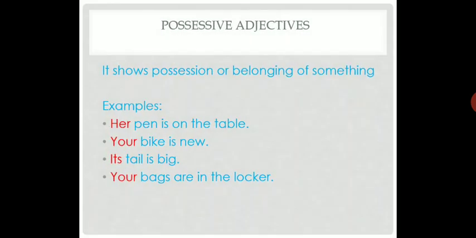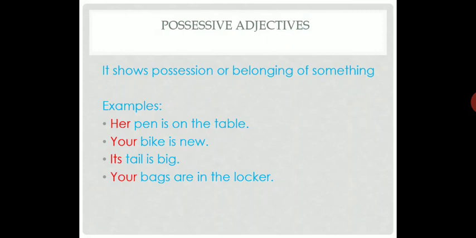Next is possessive adjective. This is our last adjective. As the name suggests, we have also done the possession case, but there we used apostrophe s to show possession, because there we have to use it with a noun. Here we are using the word to describe a noun, not for a noun. That's why it is an adjective.